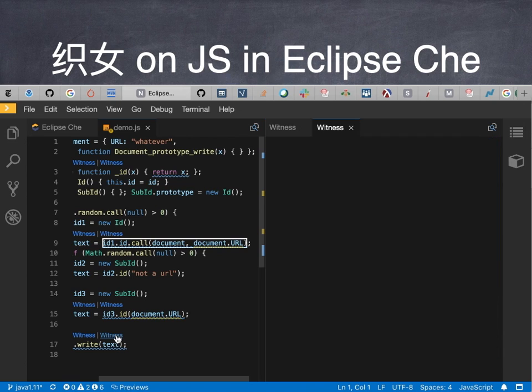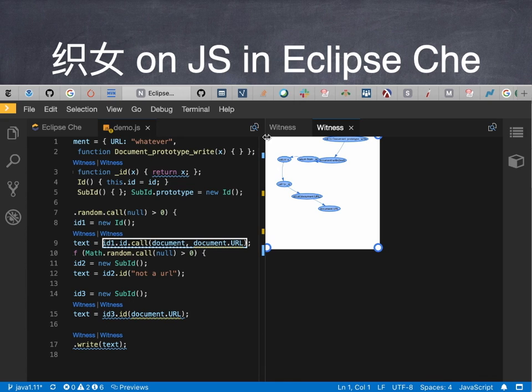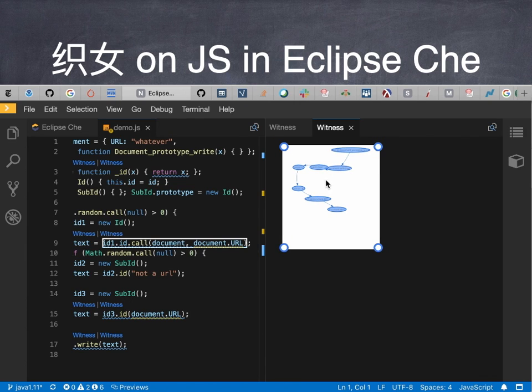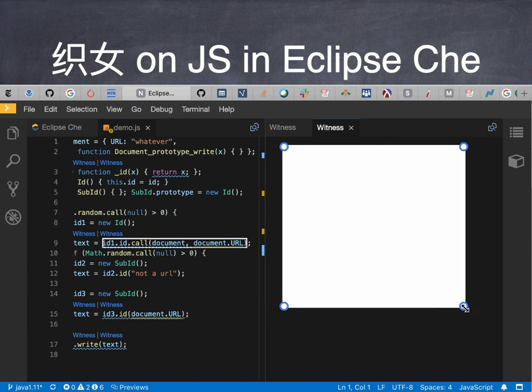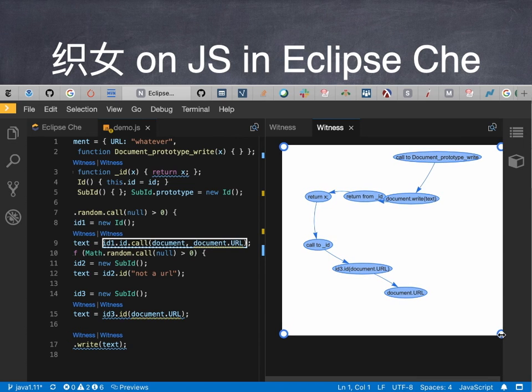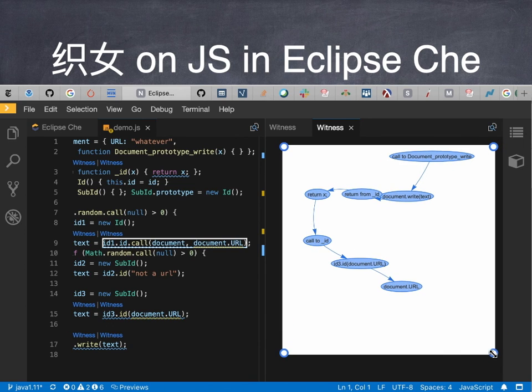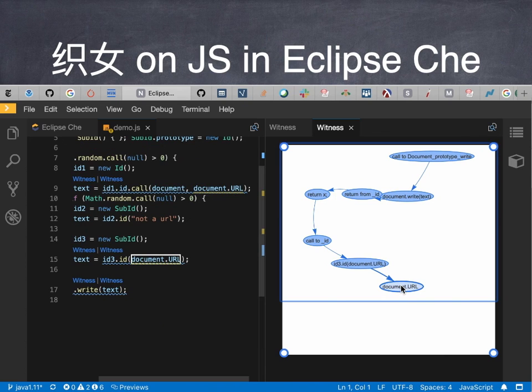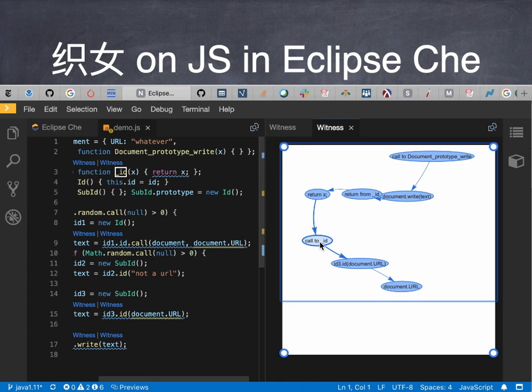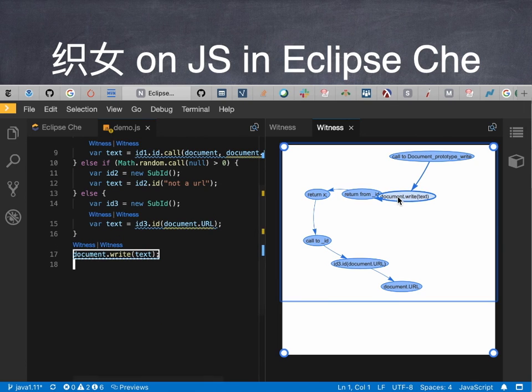But we had another one here, and how does that one work? It should be similar, since again we have sources, and the source and sink will be the same ones. In this case, it's document.url. It's indeed, again, the source, but in this case, it's a different one. It's the one there on line 15. That then flows to an id3.id, which again calls ID as before. So that shows ID, and then ID returns its argument, returns from the function, and again, it's assigned to the text field and goes to document.write.